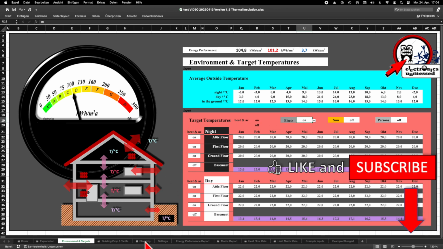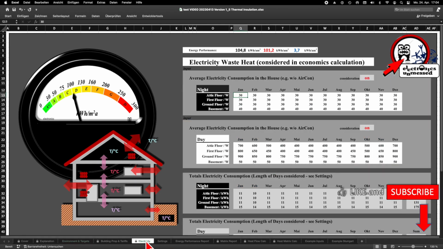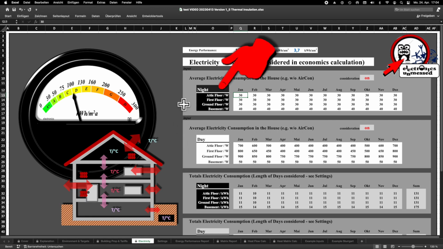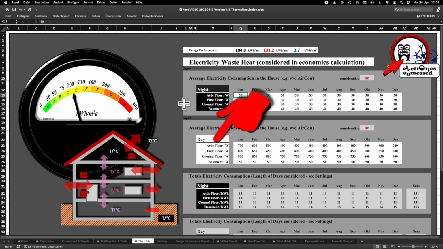We go to the sheet Electricity. Similar to other inputs, we use the monthly average values for the electricity consumption during night and day. That's precise enough to calculate heat flows because they have rather long time constants.